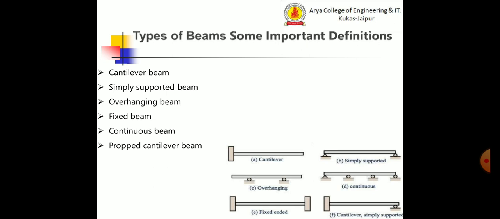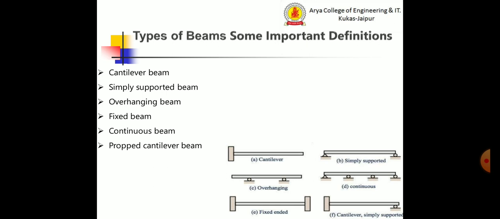The cantilever beam is a structural member of which one end is fixed and the other is free. This is one of the famous types of beam used in trusses, bridges and other structural members. This beam carries a load over the span, which undergoes both shear stress and bending moment. In figure A you can see the cantilever beam.